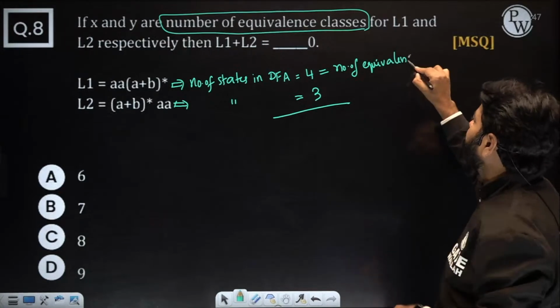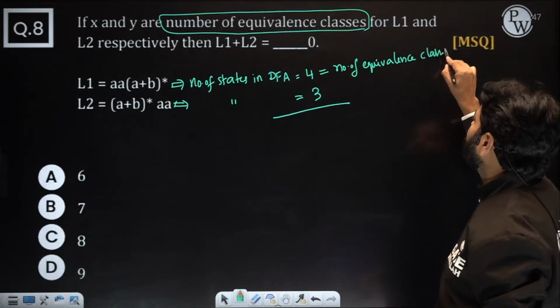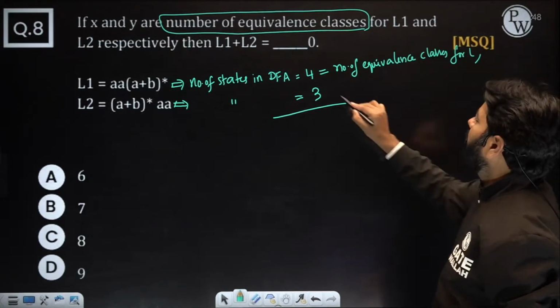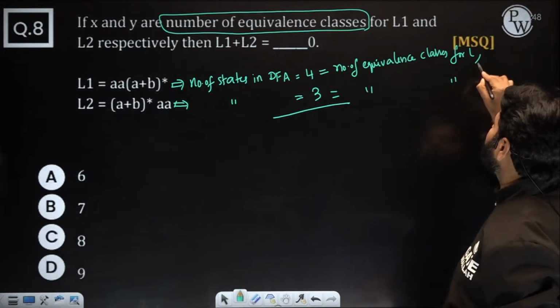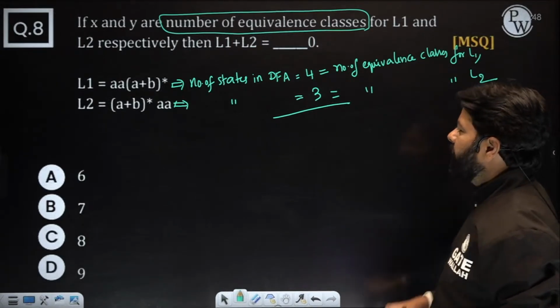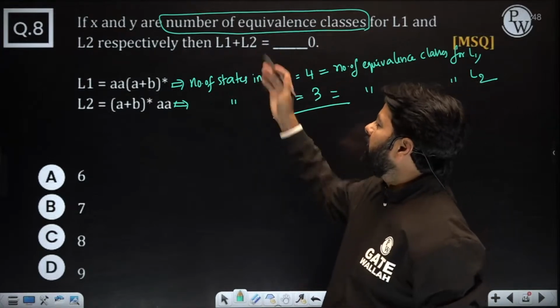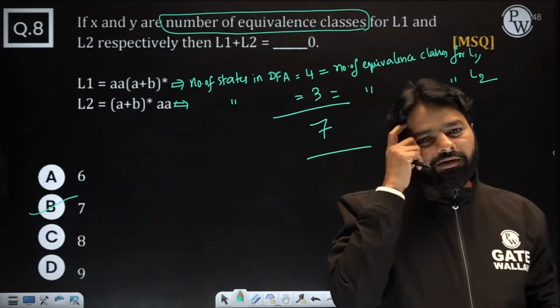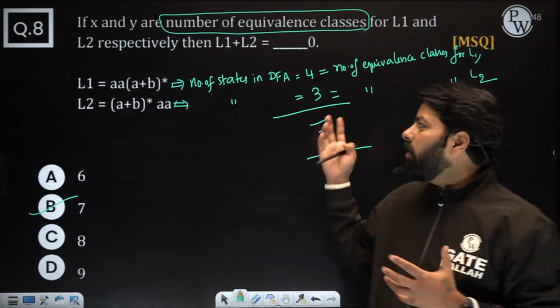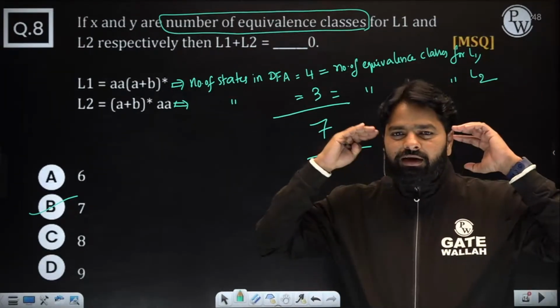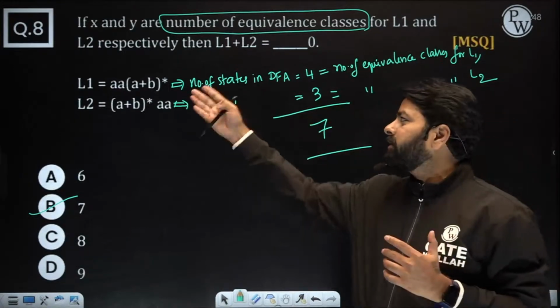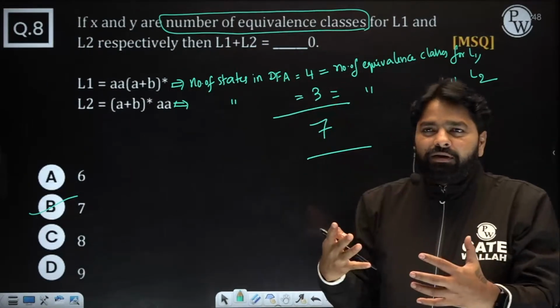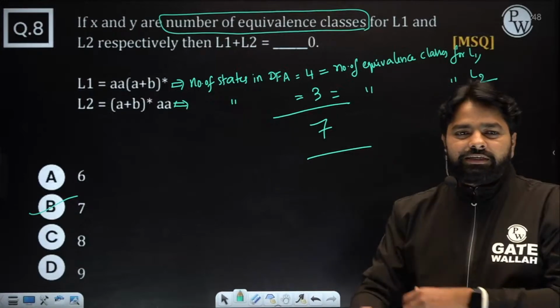this L1, and the number of equivalence classes for L2. Now 4 plus 3, I asked for 7, you need to answer that's it. Nothing needed, right? You know how to construct them logically. Logically, you should understand how many states. No need to put pen and paper because you have done this kind of question many times.